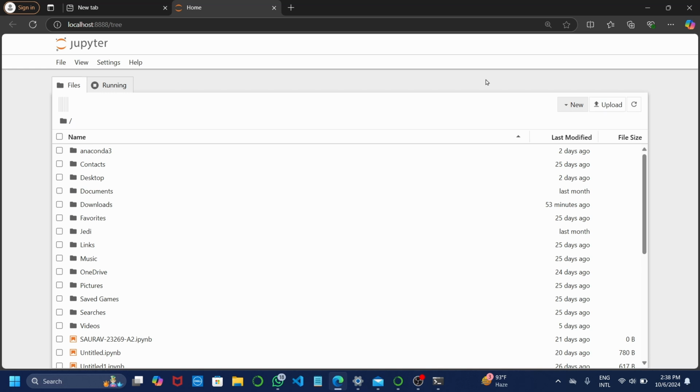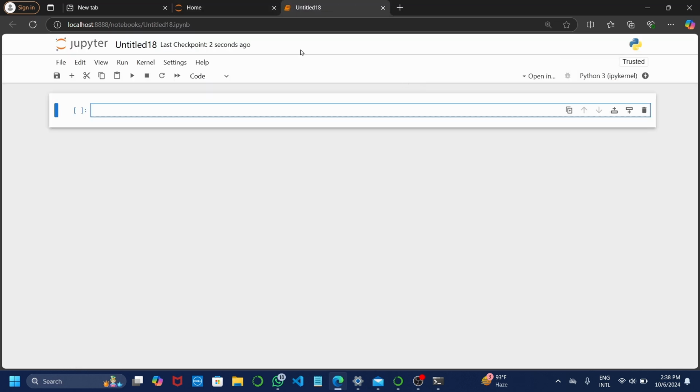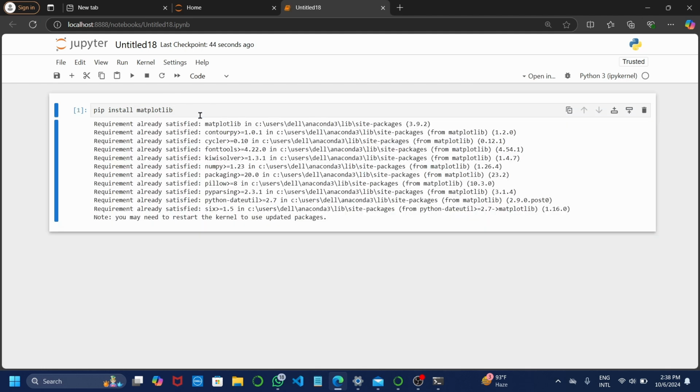If you are using Jupyter notebook, simply click on New, then New notebook. Now after coming here, simply click on plus to open a new cell, and here you need to enter pip install matplotlib, and make sure you are connected to the internet. After writing this, simply press Control plus Enter. After pressing Control plus Enter, the downloading will start.